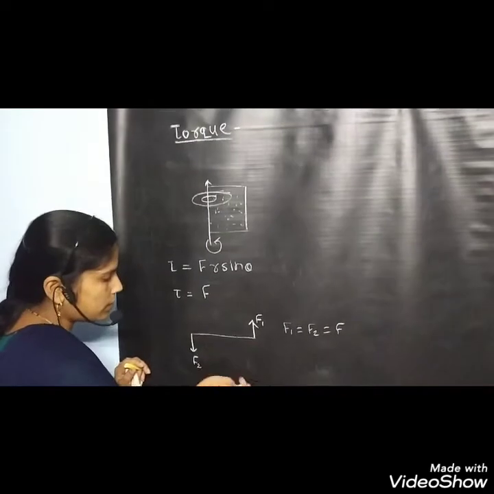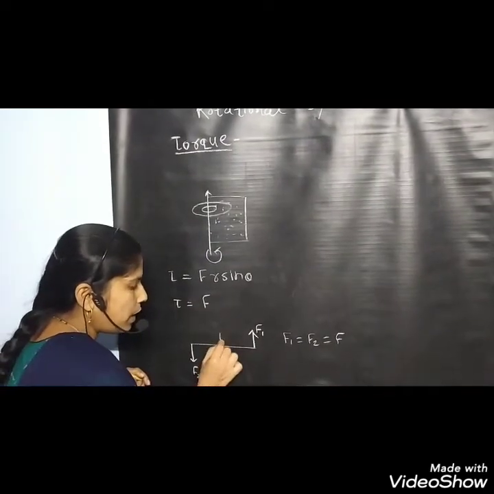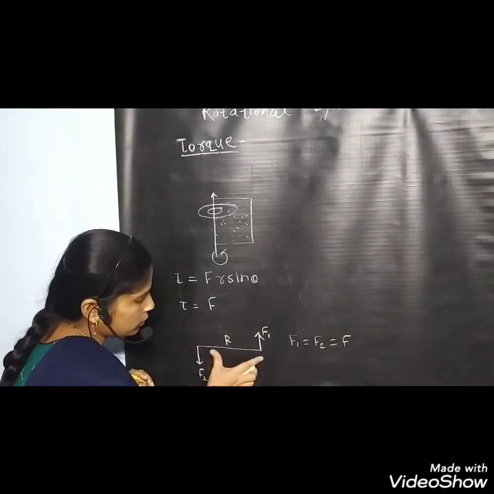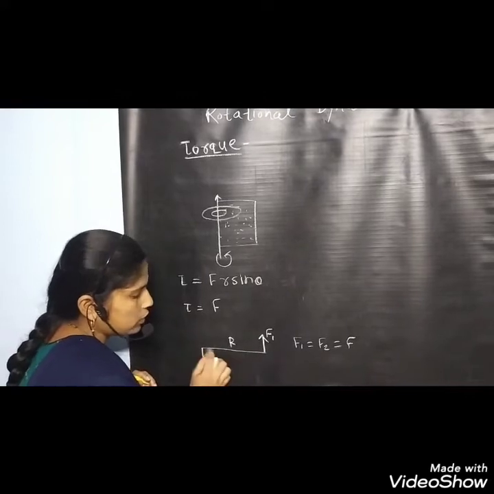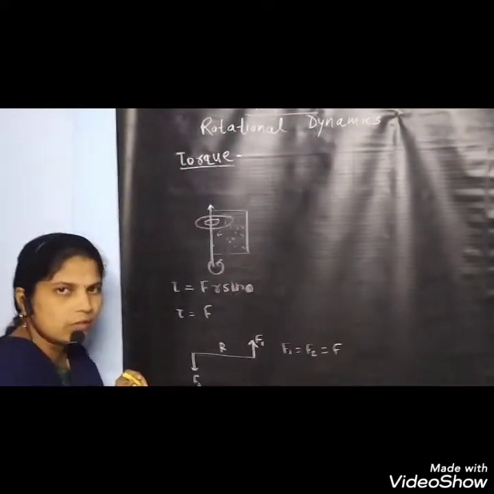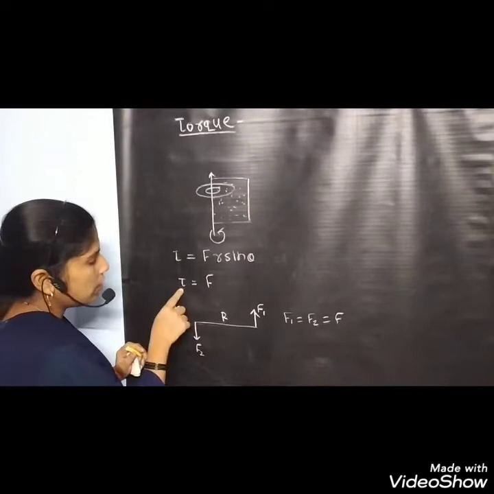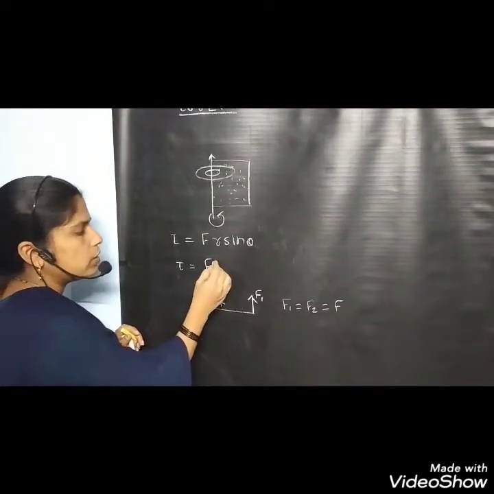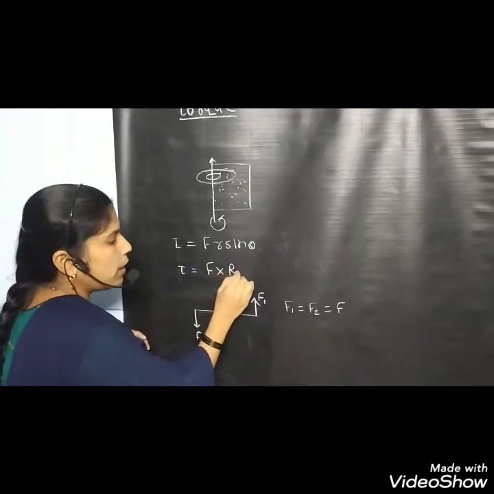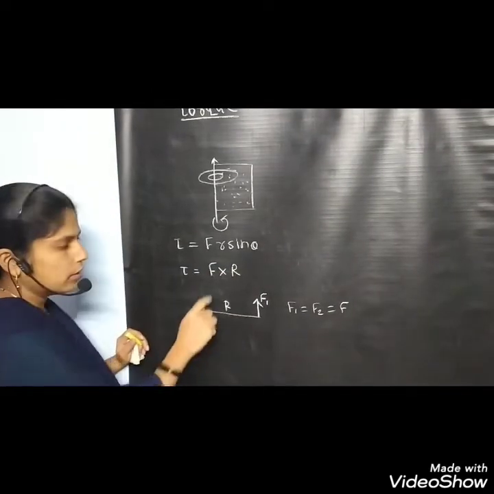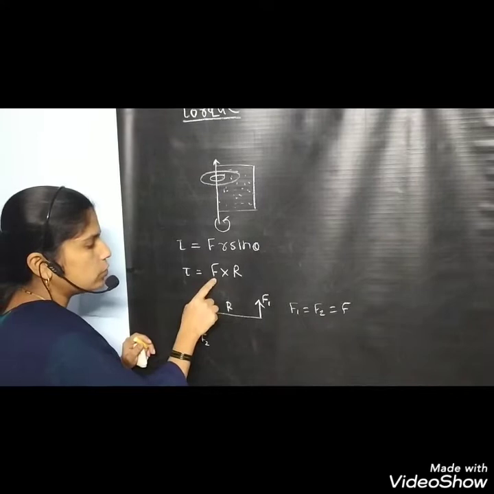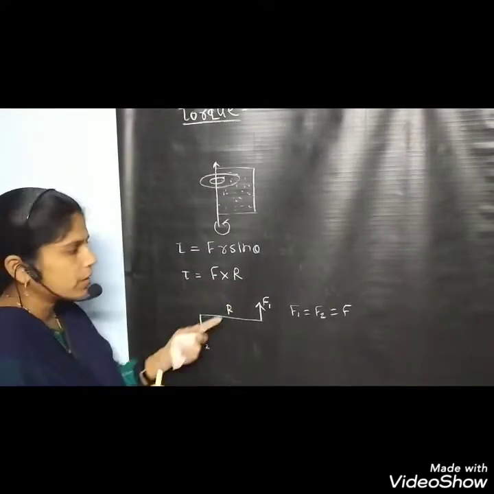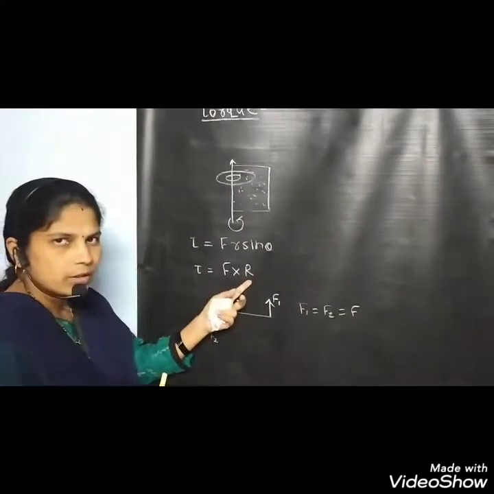These two forces are separated by a perpendicular distance, given by R. Then we get torque. Torque is equal to the magnitude of any one force into the perpendicular distance. Therefore, torque is equal to F into R, where R is the perpendicular distance.